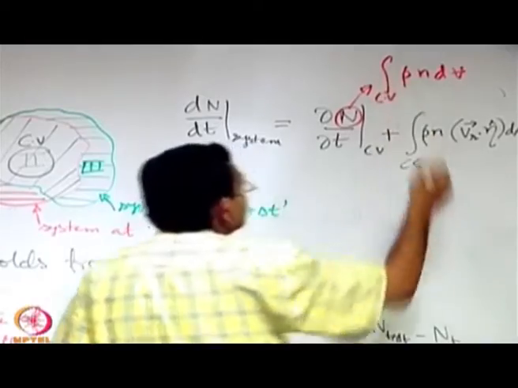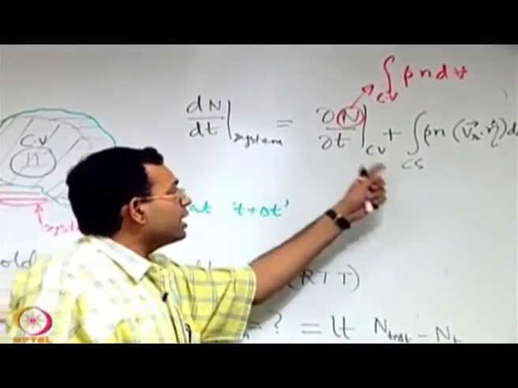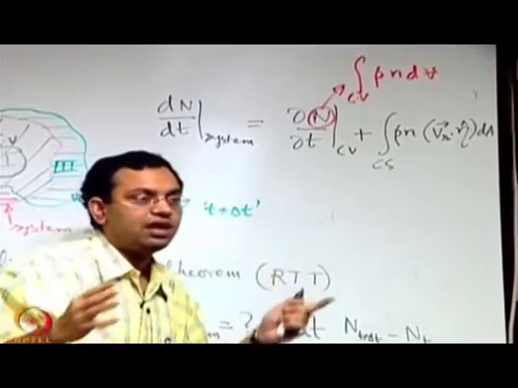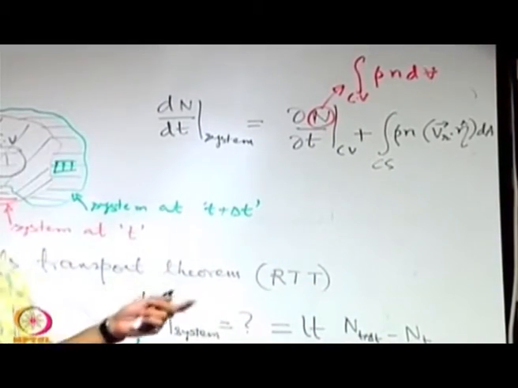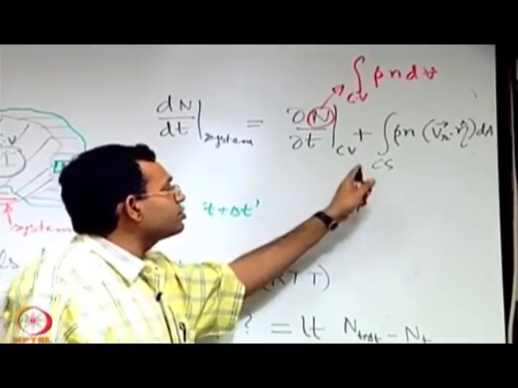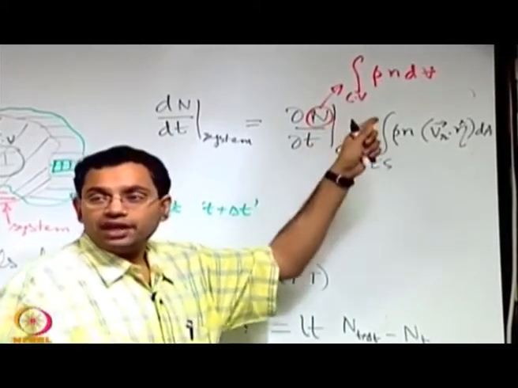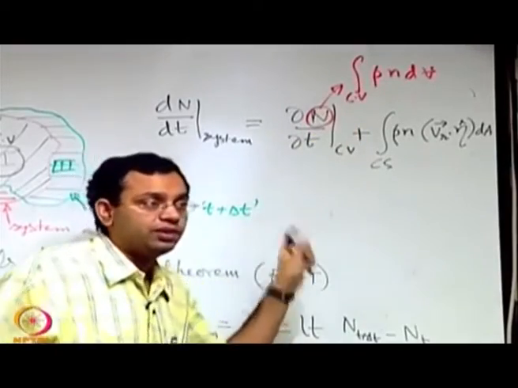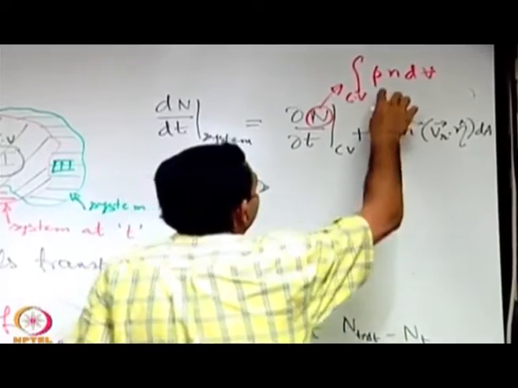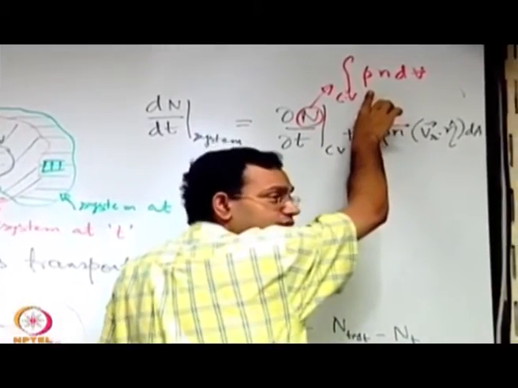These are symbolic. Although we are expressing it with just a single integral sign, it depends on what kind of coordinate system you are using. In a more mathematical way this should be a double integral or a triple integral, but these are symbolic representations to keep in mind. So, this is the total property capital N within the control volume.